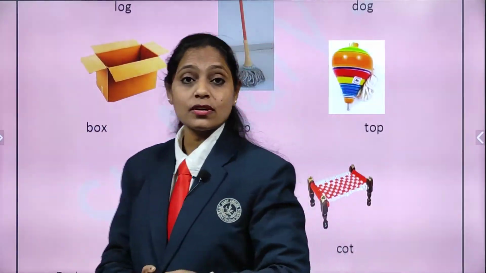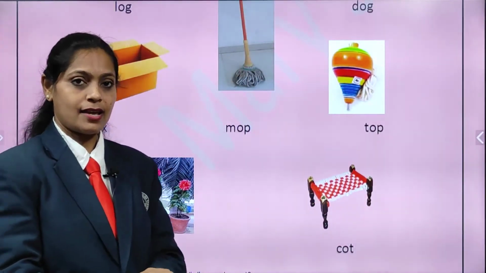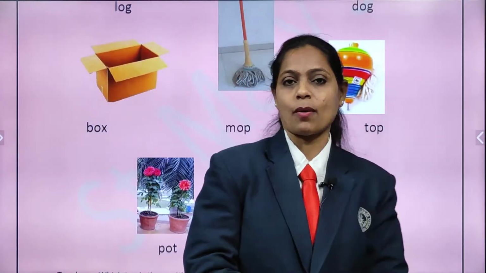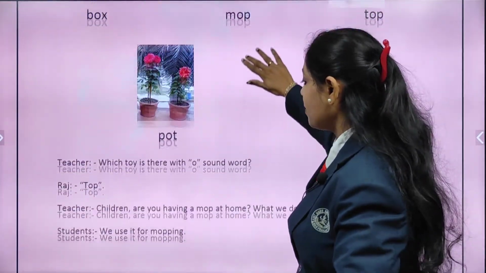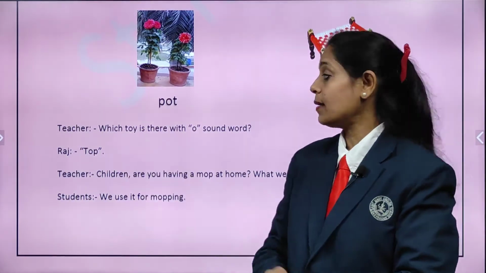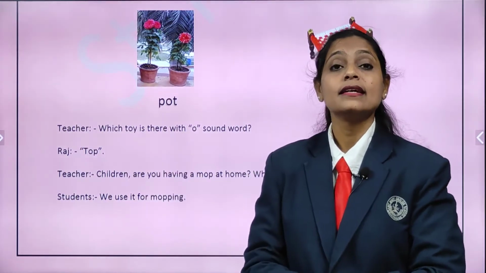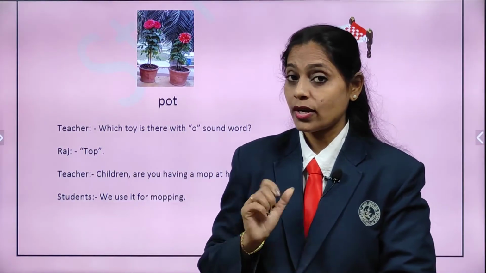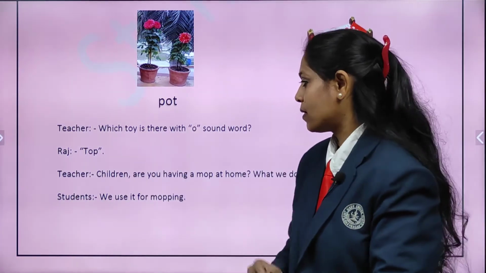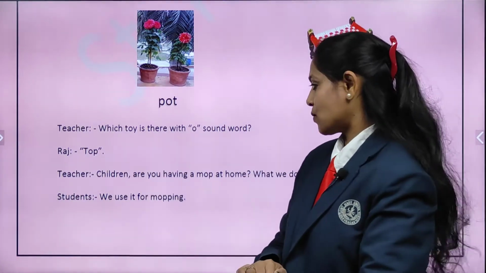Which toy is that, children? All of you look here. Yes, it is a top. And there is a boy named Raj. So, what is Raj saying? Yes, Raj is saying top. What toy is there in the picture? Top. Then the teacher is asking another question.